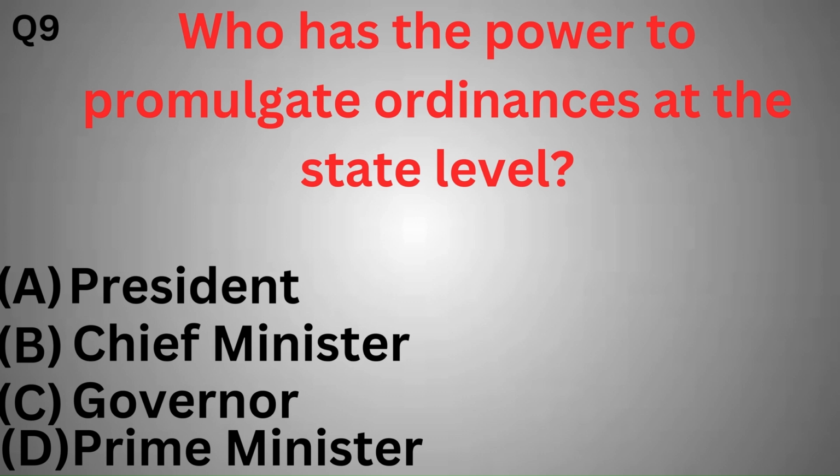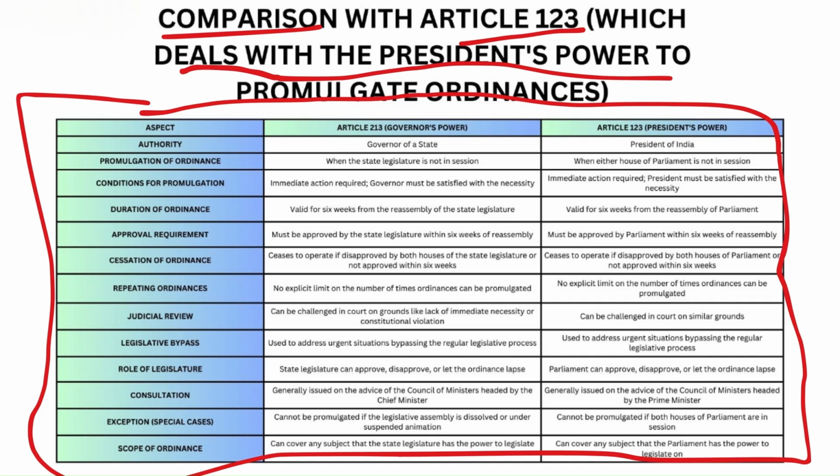Who has the power to promulgate ordinances at state level? President, Chief Minister, Governor, Prime Minister. Option C, Governor. The governor can promulgate ordinances when the state legislature is not in session as per Article 213.